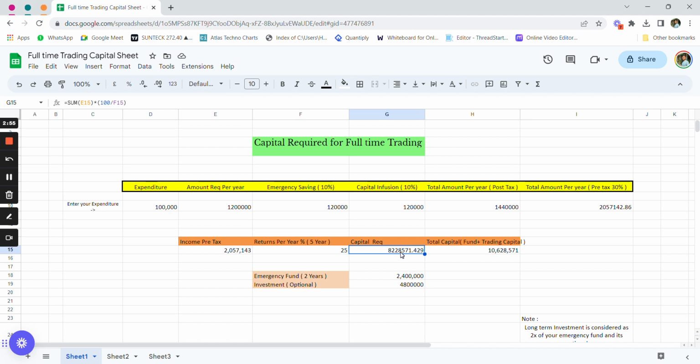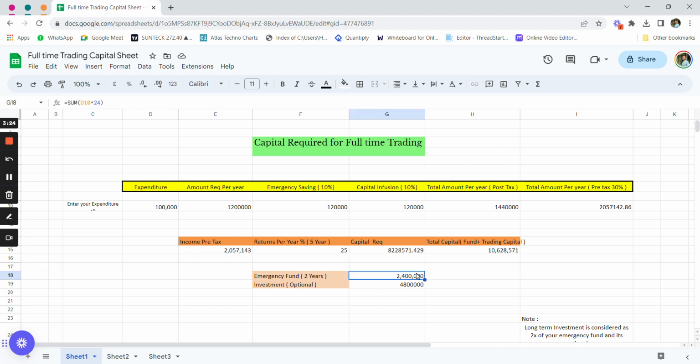Why? Because 25% of 82 lakhs comes at around 20 lakh rupees here, right? And the other thing is the emergency fund for 2 years. Before you start thinking about trading full time here, you minimum need to have an emergency fund for 2 years, and that is your monthly expenditure of around 1 lakh rupees into 24 months, and that is 24 lakh rupees that should be your emergency fund.